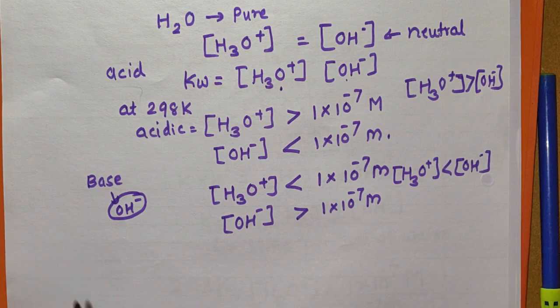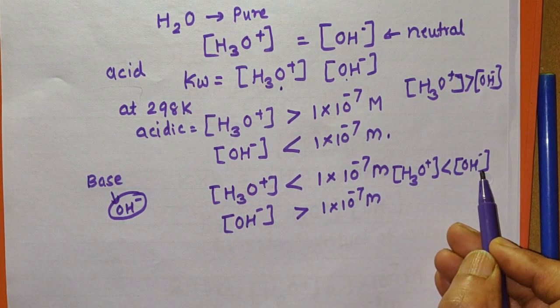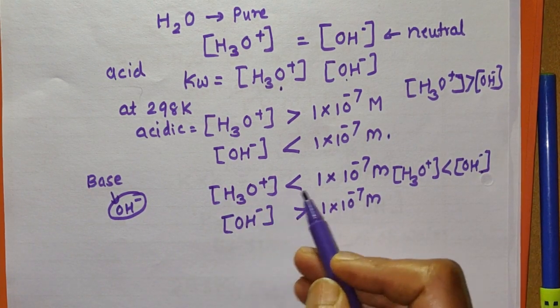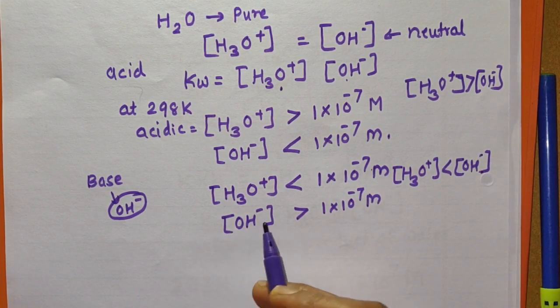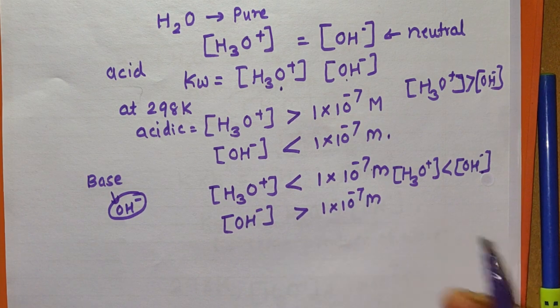Like this, for a basic solution, the concentration of H3O plus is less than the concentration of OH minus. That means the concentration of H3O plus is less than 10 raised to minus 7 mole per dm cube, and the concentration of OH minus is greater than 10 raised to minus 7 mole per dm cube.